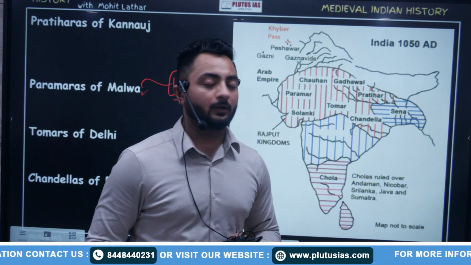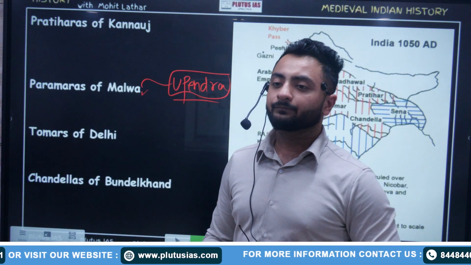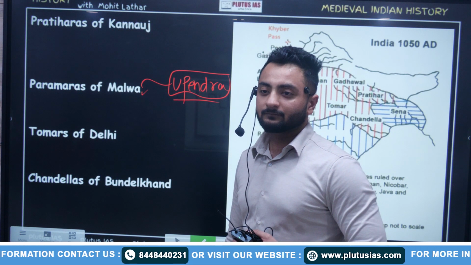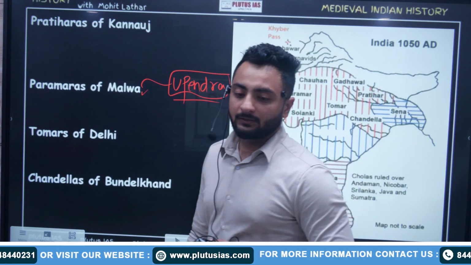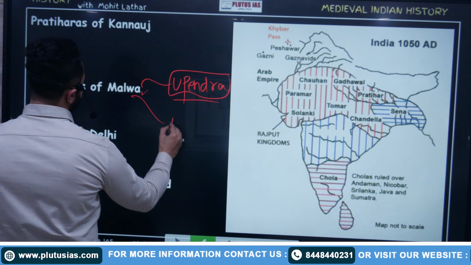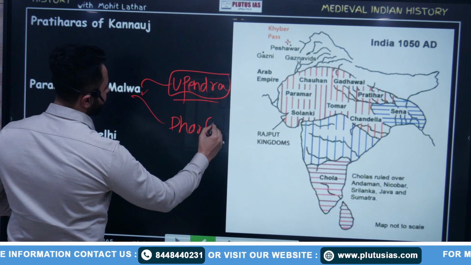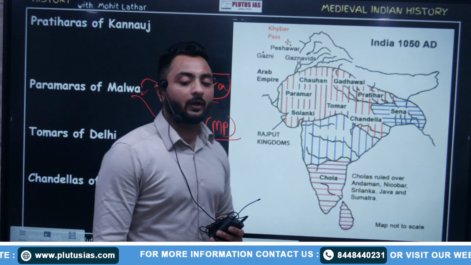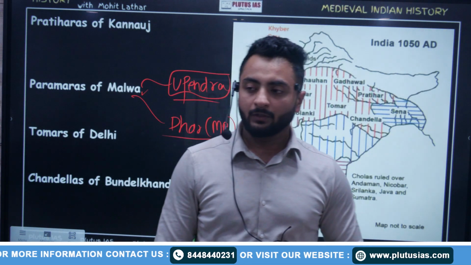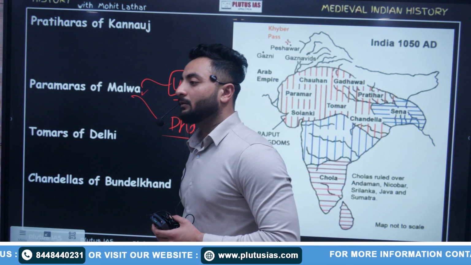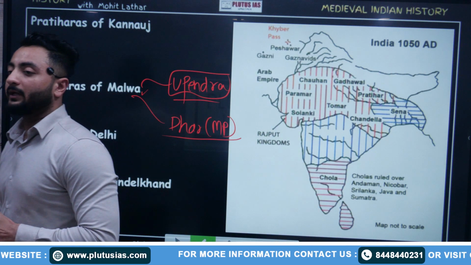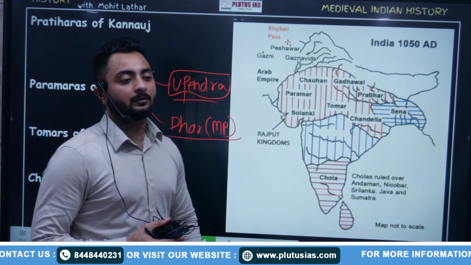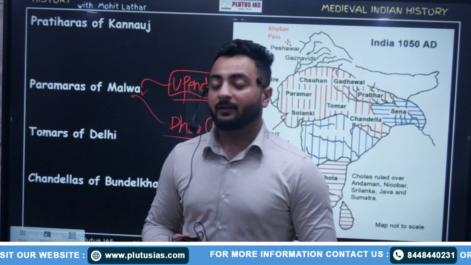Fine. So, Paramaras of Malwa, Upendra was the key ruler. Upendra was the founder. What was the capital of this? Malwa में कौन सी जगह? Dhar, MP. Their capital was Dhar, located in Madhya Pradesh. Famous ruler? Raja Bhoj. Raja Bhoj is different from